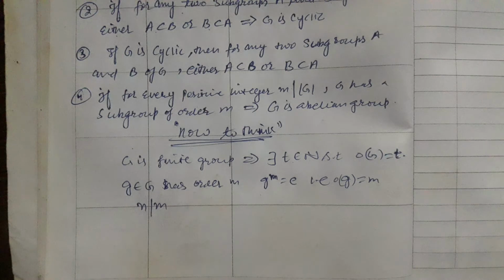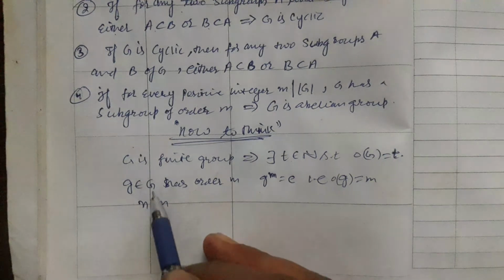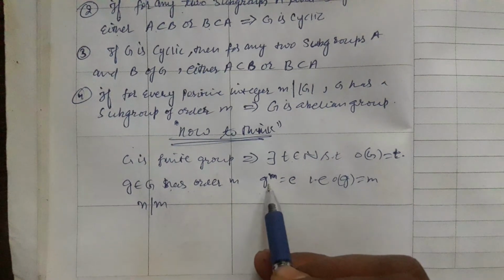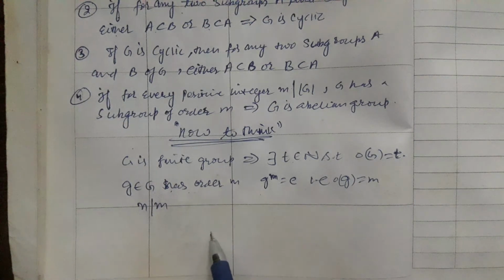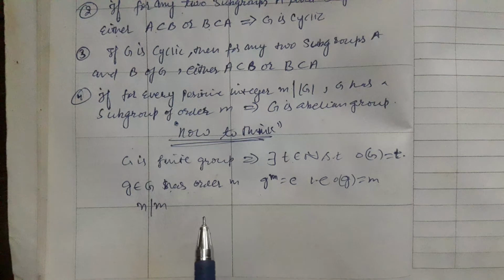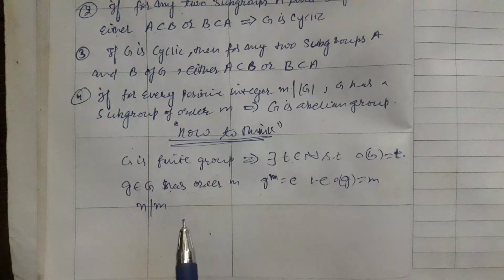Since g in G has order m, and by the corollary of Lagrange's theorem, which says that the order of an element always divides the order of the group, this g generates a cyclic subgroup.